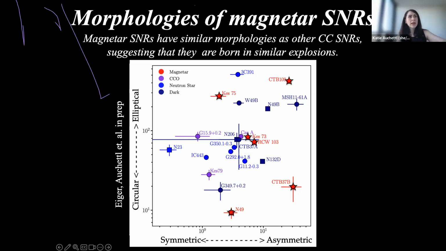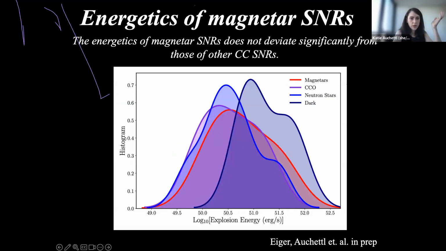In particular, you can see that they have similar morphologies to the other core-collapse remnants in our sample. They're not uniquely different from the other population. So this seems to suggest that they may just be born in similar explosions. This is, again, quite puzzling because we expect them to be different, but we can now look again at the